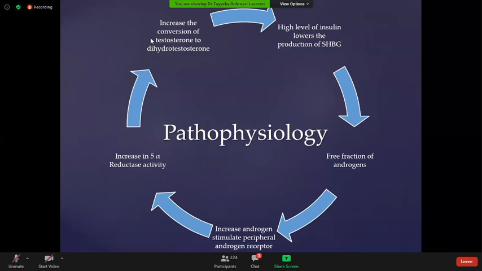also causes less production of sex hormone binding globulin, so that there will be a free fraction of androgens, and this free fraction of androgens causes increased androgen stimulation in the peripheral androgen receptors. So that's why the patient develops the symptoms. Because of the increased androgens, there is an increase in 5 alpha reductase, which causes the conversion of testosterone to dihydrotestosterone.